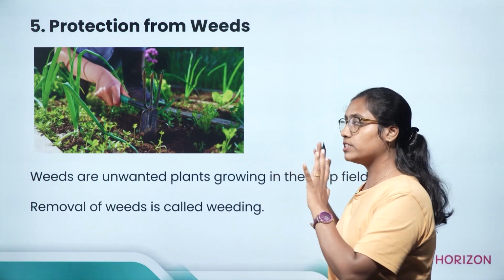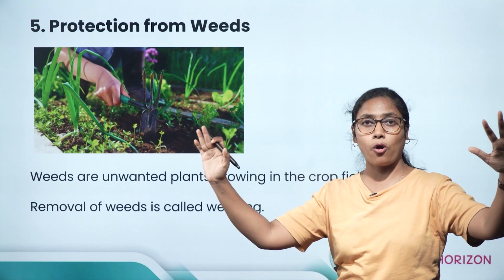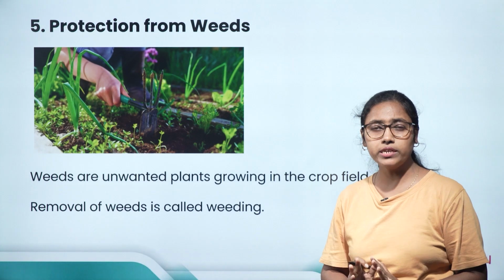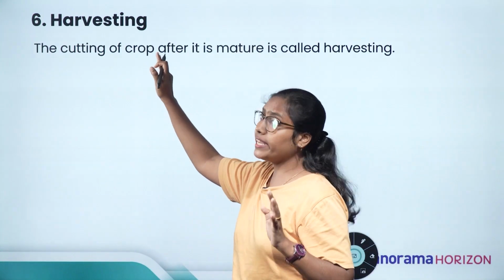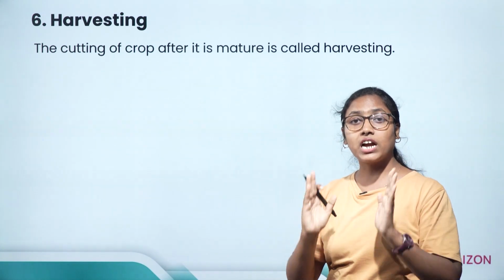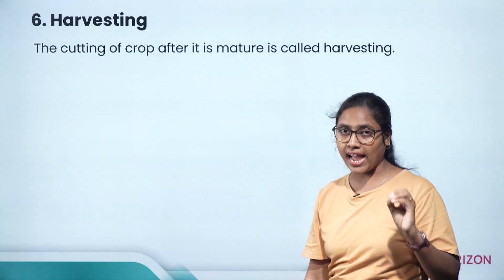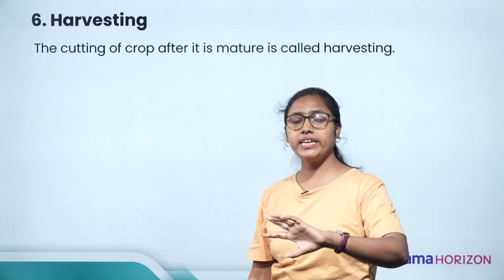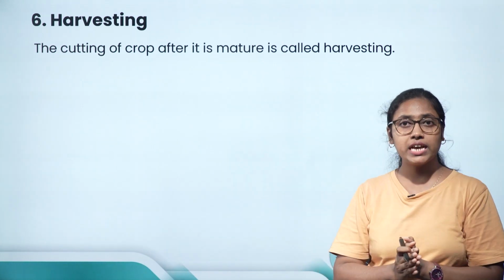Once they have protected their crops from the weeds, the next thing the farmer has to do is to monitor the crop till it gets matured. Once the crop gets matured, the farmer's next step will be harvesting of the crops. Harvesting is cutting of crops after they are mature. It is done by hand as well as using machines. Nowadays every agriculture process can be done by machines as well as by hand.